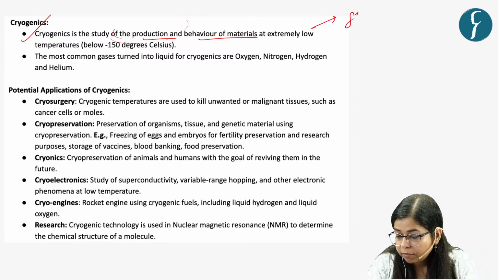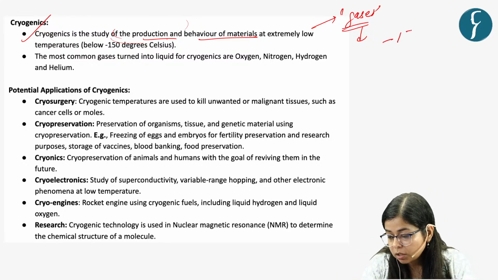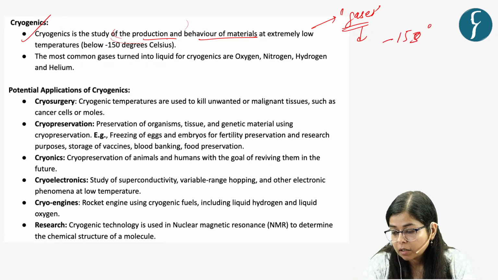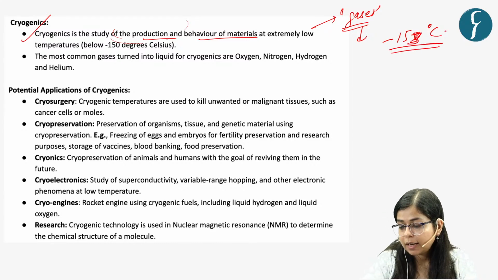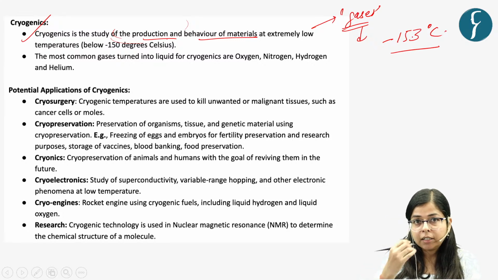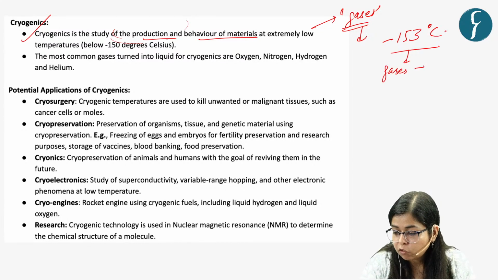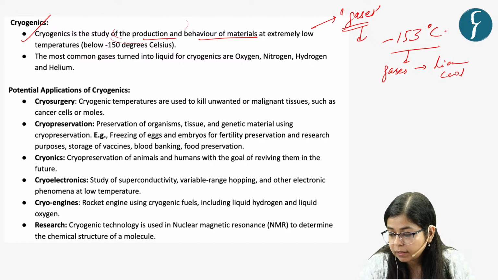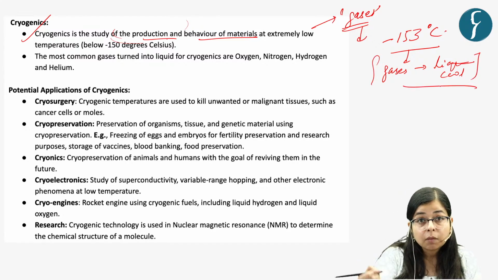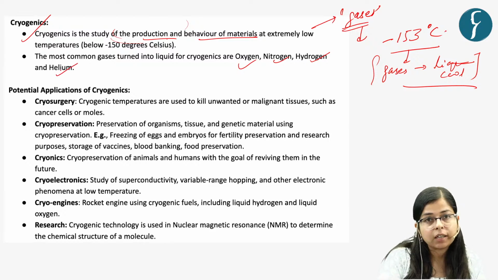So particularly if we observe the behavior of materials, particularly gases here, at a temperature less than minus 150 degrees Celsius, or to be more precise, less than minus 153 degrees Celsius. At these temperatures, these gases cool down and then they liquefy, they become liquid. And some common gases which are used in these cryogenic studies are oxygen, nitrogen, hydrogen and helium.